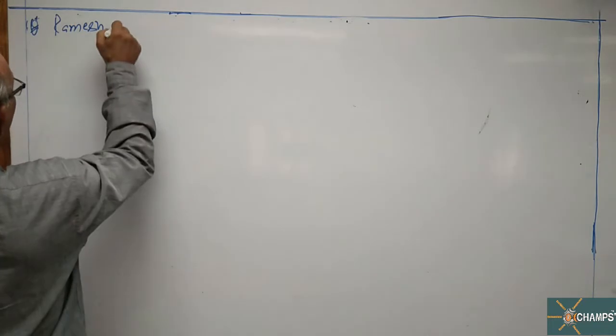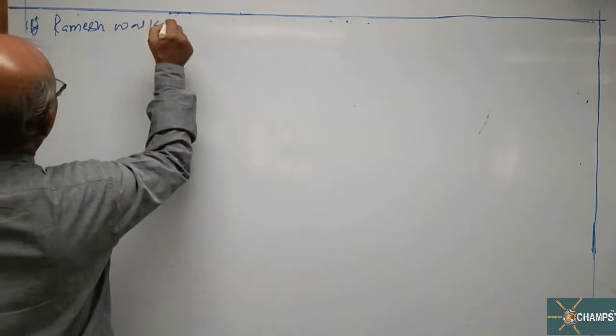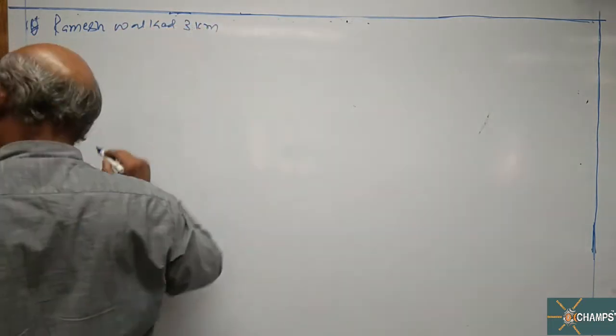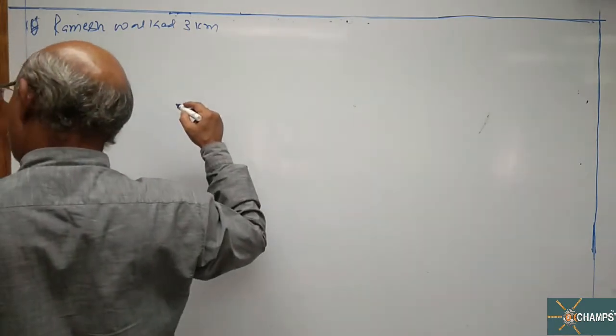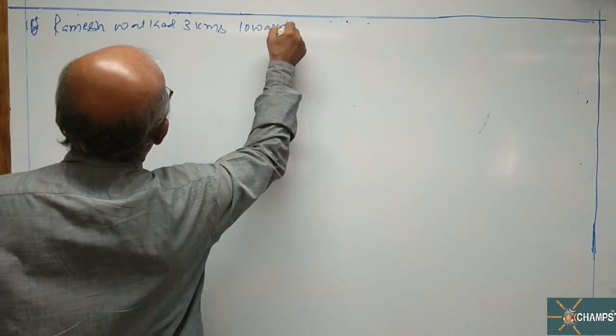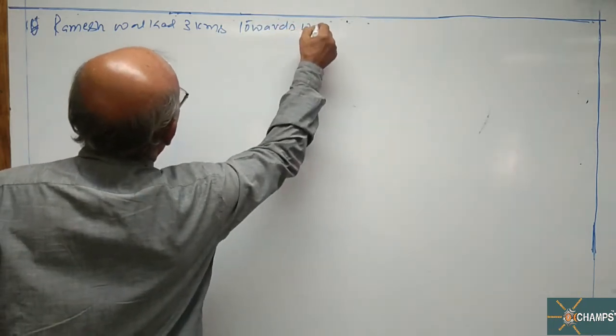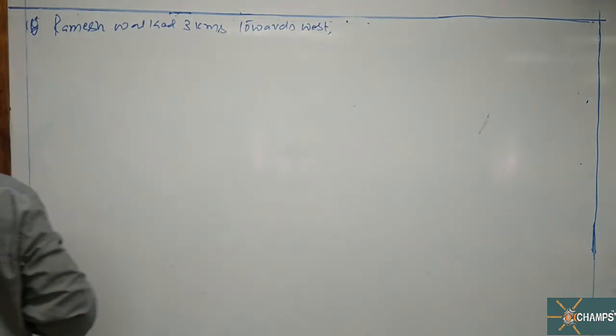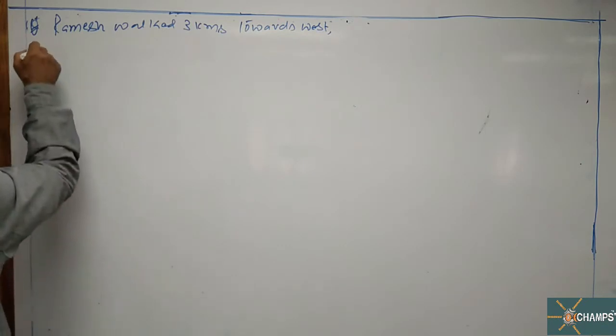Ramesh walked 3 kilometers towards west and turned to his left.